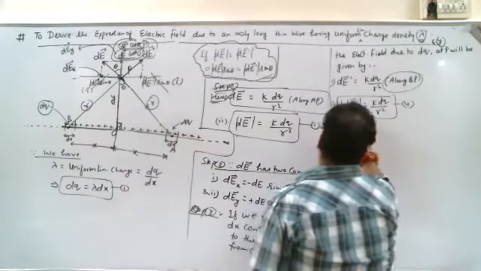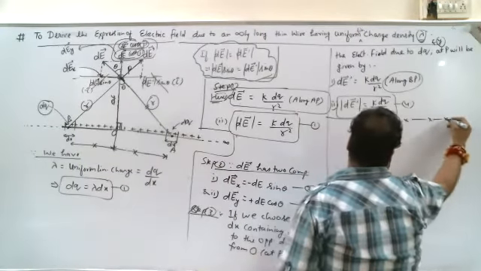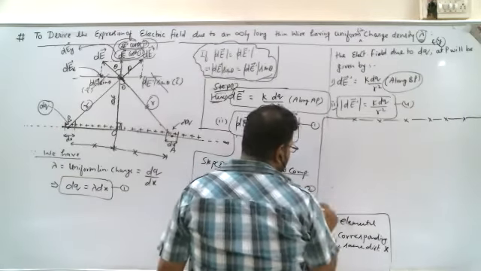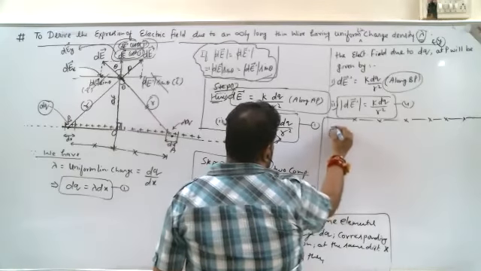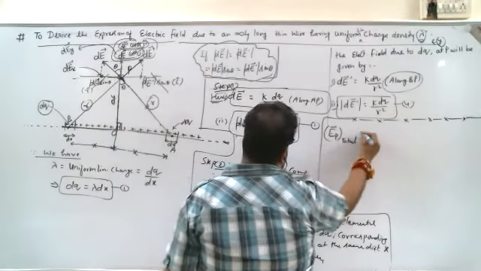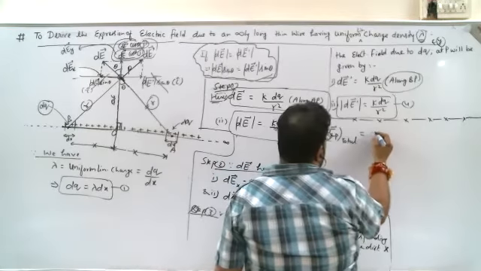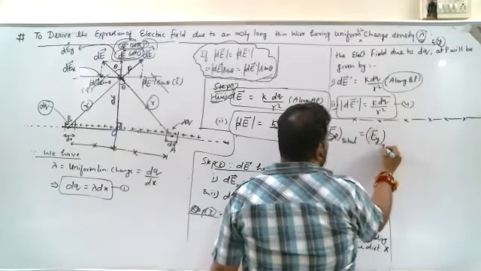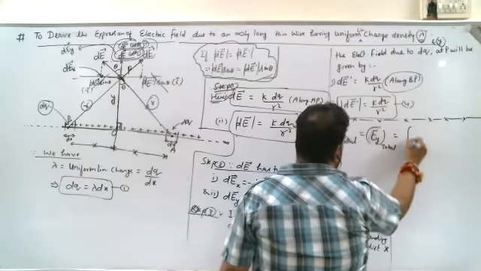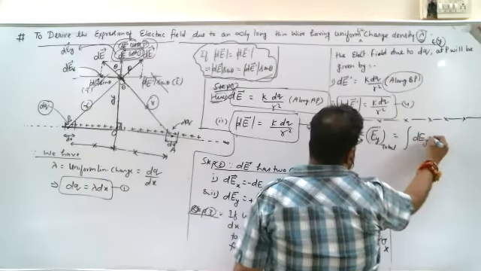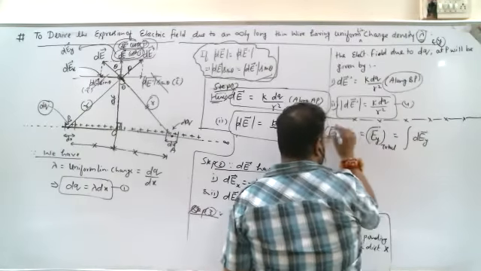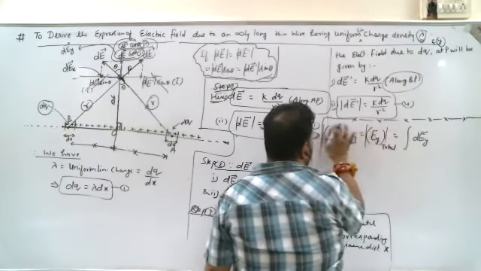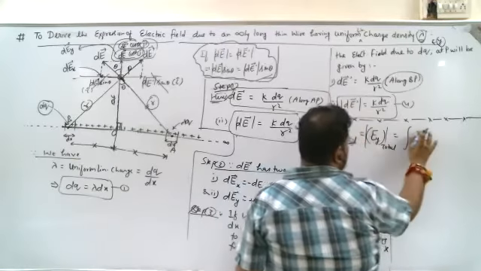So can I write directly, instead of writing this whole thing which I have spoken right now? Can I write the total electric field at point P, EP total, should be given only by the contributions of EY total. And what is EY total? Integration of dEY components. We first calculate the magnitude because we already know the direction, it would be in the upward direction only. So I'm just writing dEY.